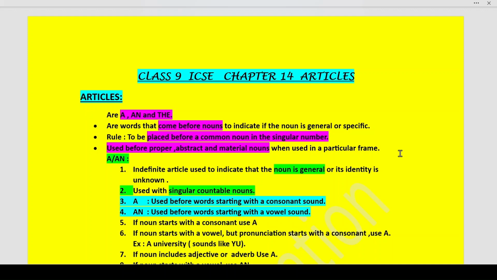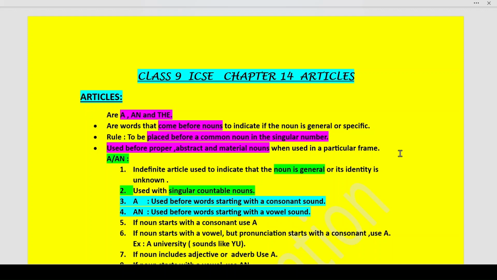Okay, now they will always qualify the noun which follows them. Who? The articles. Now, articles, students, can be divided into two kinds. One is your indefinite article and the other is your definite article. Now, indefinite articles are of two kinds, a and an, and the is your definite article.